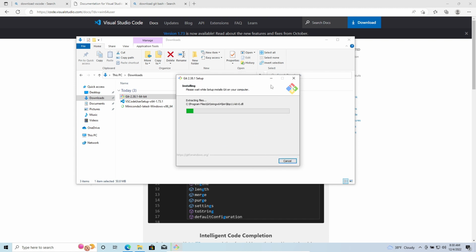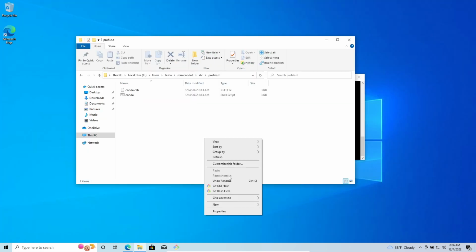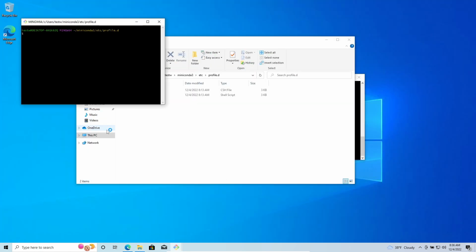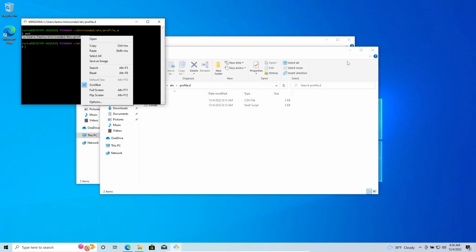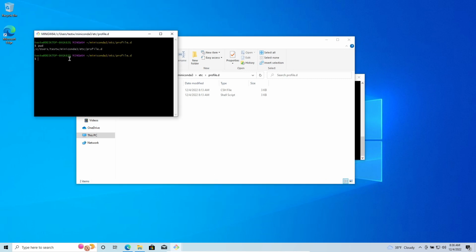until it starts installing the actual software. Just wait a little bit, it won't take a while. Almost here. And it's installed. Okay, click on finish. But now we are going to add our Anaconda into our GitBash path in order to use it properly.